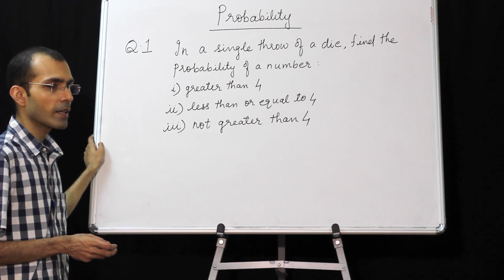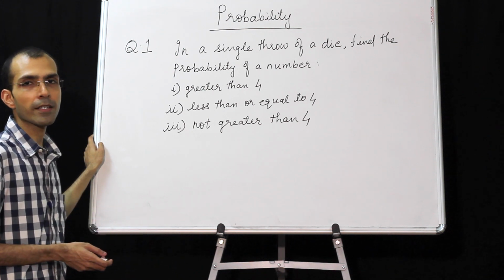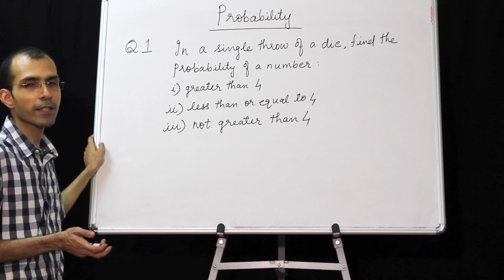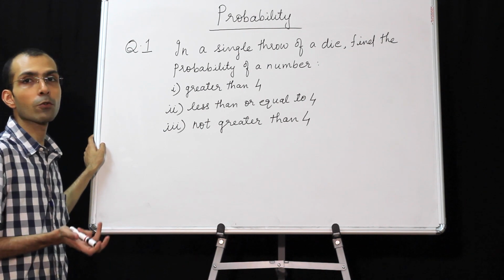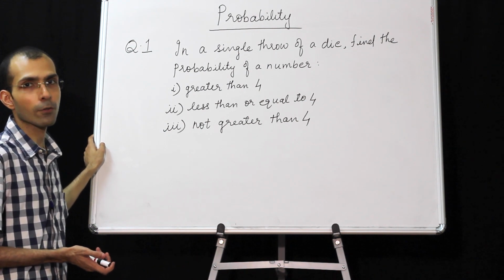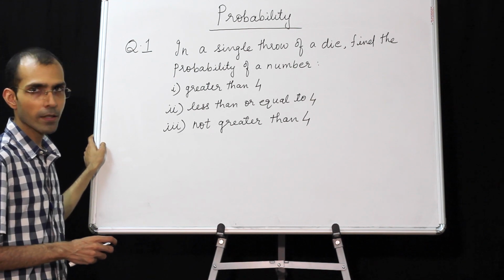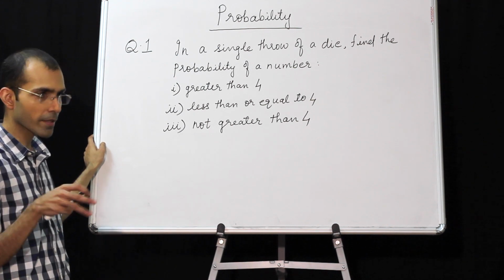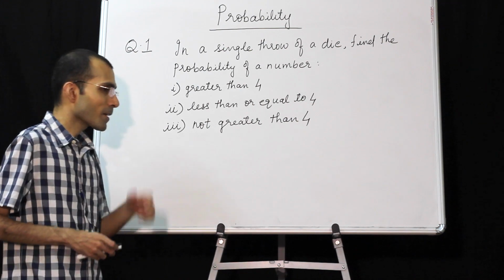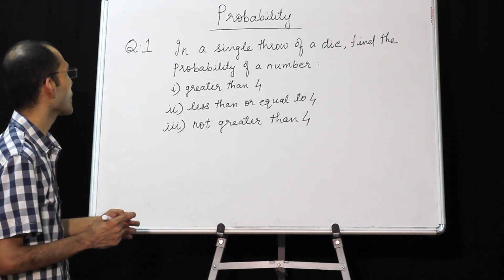Like you have An Introduction to Probability Theory by William Feller, volumes 1 and 2. Then A First Course in Probability by Sheldon Ross. Please do not buy these books because we are not covering even 1% of what is there. Okay. Fine, now let's come to the point.